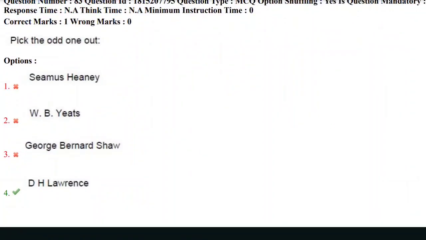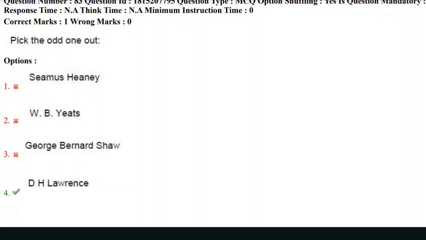Let's move towards 83rd question. Pick the odd one out. Seamus Heaney, W.B. Yeats, G.B. Shaw, and D.H. Lawrence. Yes, D.H. Lawrence is from, yes, that gives you a hint to get the answer.